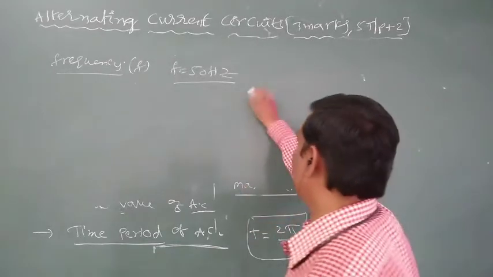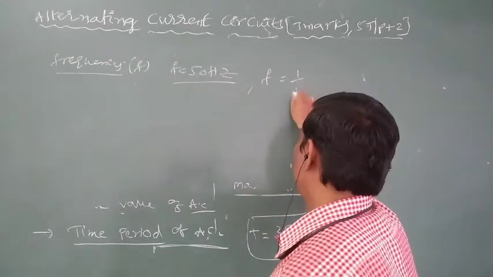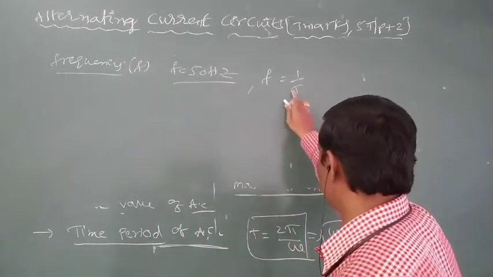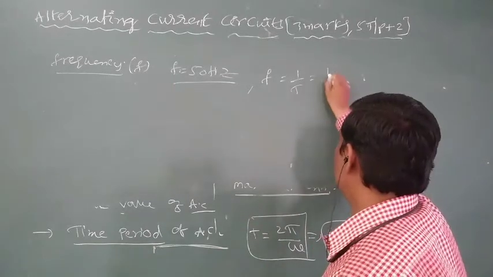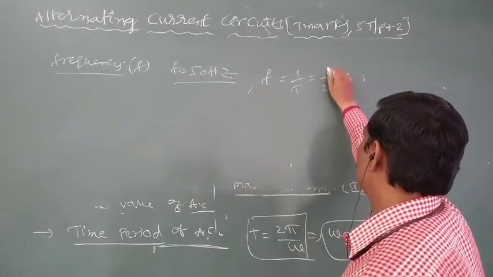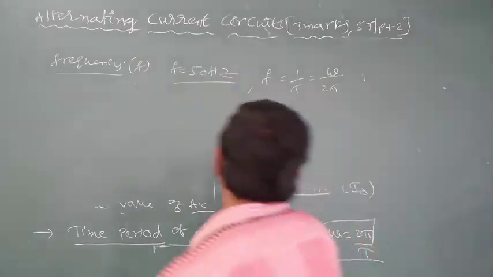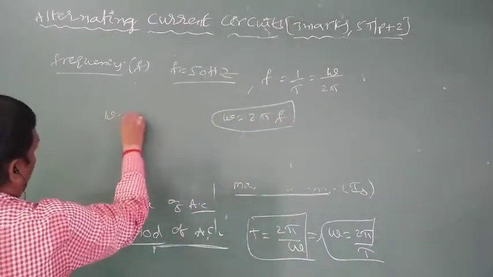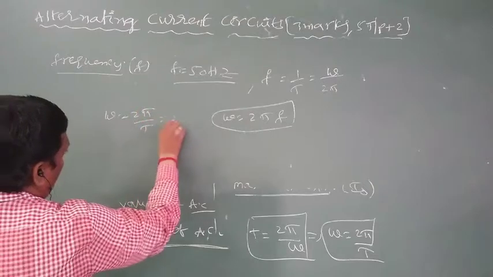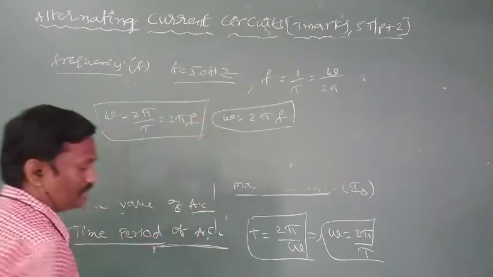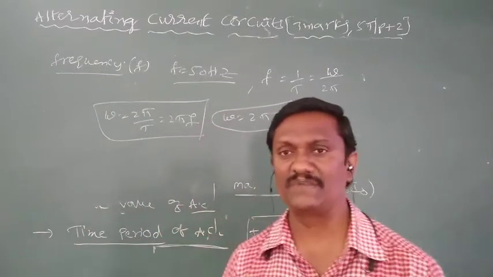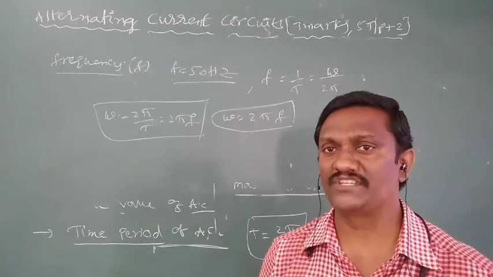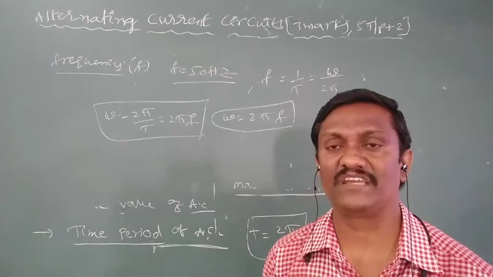We know the relation between frequency and time period is inversely proportional. The reciprocal of time period is also called frequency. The reciprocal of frequency is also called time period. Time period means 2 pi by omega, so frequency means omega by 2 pi, or omega is equal to 2 pi f. Actually omega means 2 pi by T, and 1 by T means frequency. So that is about frequency, the number of cycles made by the AC in 1 second. The number of times the polarity of AC changes in 1 second is called the frequency of AC.